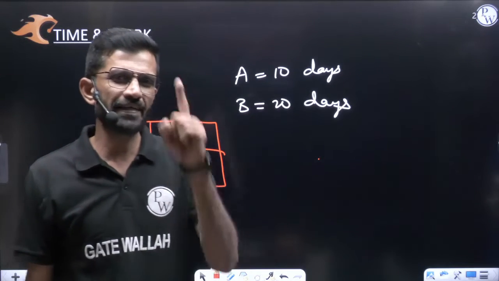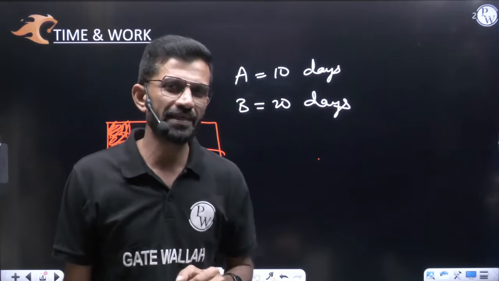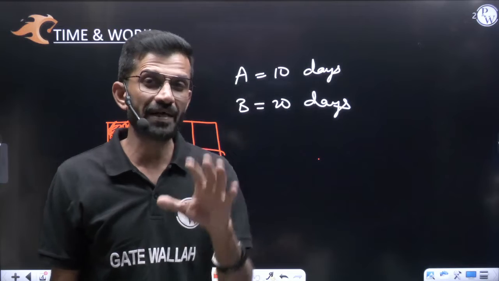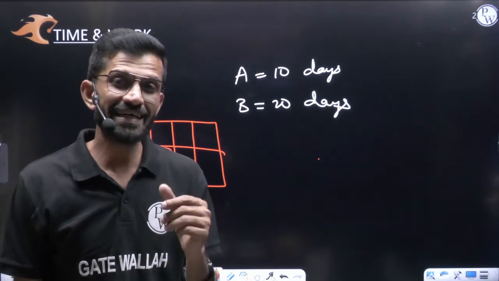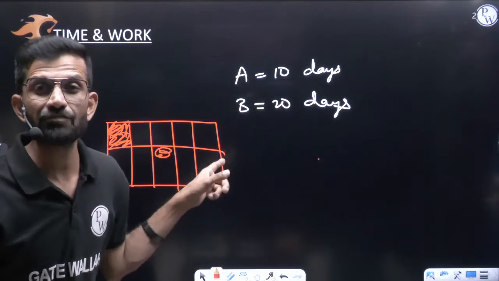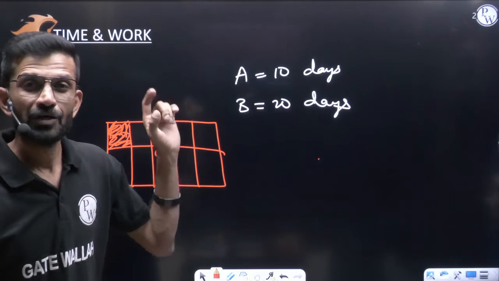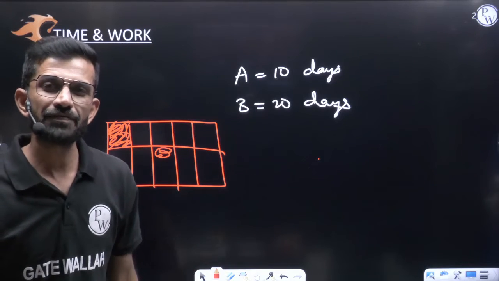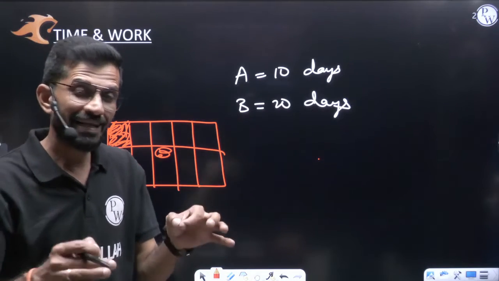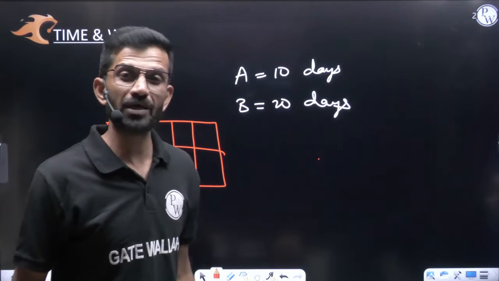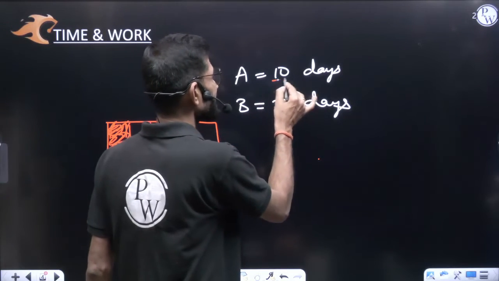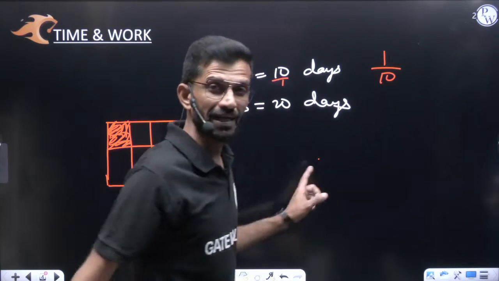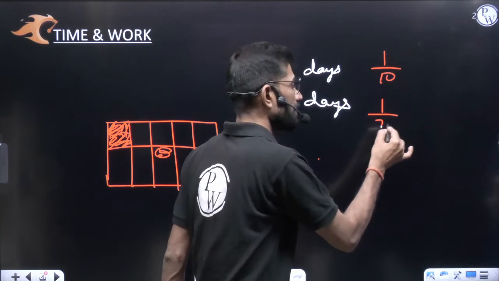So if in one day he can do 1 by 10, in 2 days how much work can he do? 2 by 10. In 3 days, 3 by 10. In 5 days, 5 by 10, which means half the work will be done. In 8 days, 8 by 10. In 10 days, 10 by 10 of the work will be done, which means the work will be completed. So 1 day's work is 1 by 10, 2 days' work is 2 by 10, 5 days' work is 5 by 10. My dear friend, this is a direct proportion. Like how you convert harmonic into arithmetic, similarly here days taken is 10 by 1. So A's per day work will be 1 by 10. Similarly B's per day work will be 1 by 20.